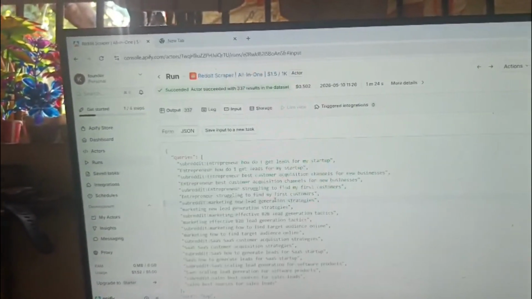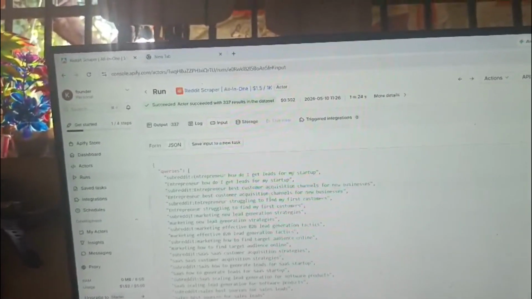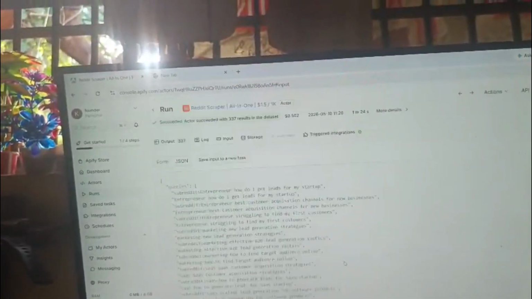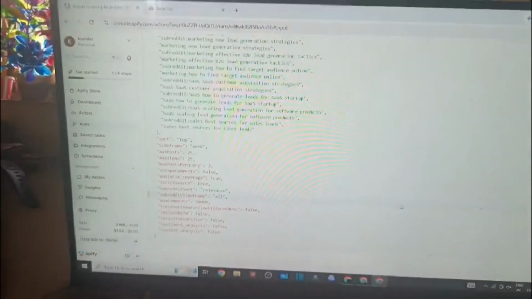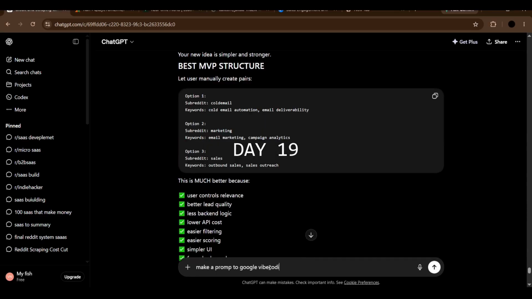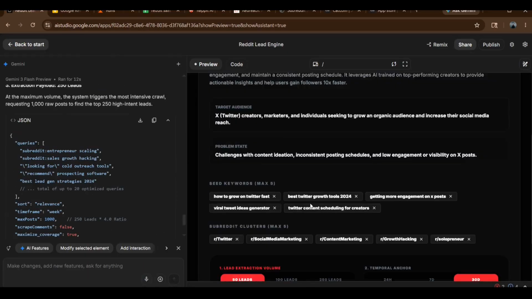So you can see $0.52 means scraping later. So this structure means more requests will come. So let's think about what we have to do. We open ChatGPT and make the prompt of all the structure.